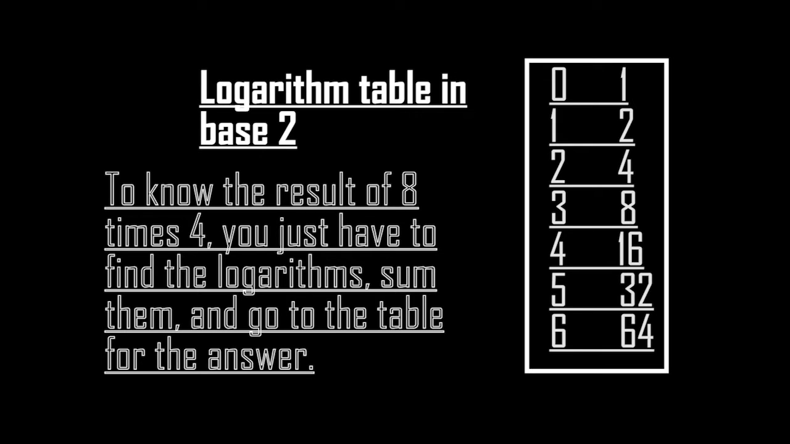To know the result of 8 times 4, you just have to find the logarithms. The logarithm of 8 in base 2 is 3, and the logarithm of 4 in base 2 is 2. Then, summing the logarithms, you find that the power is 5. The fifth power of 2 is 32. So the answer of 8 times 4 is 32.